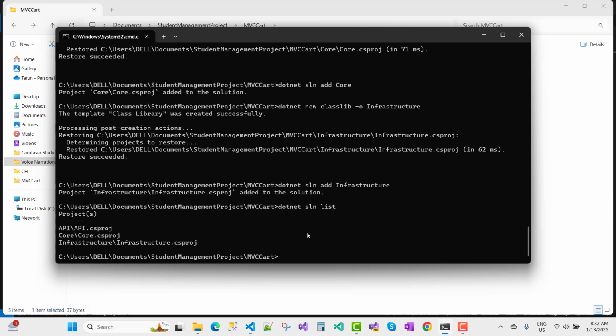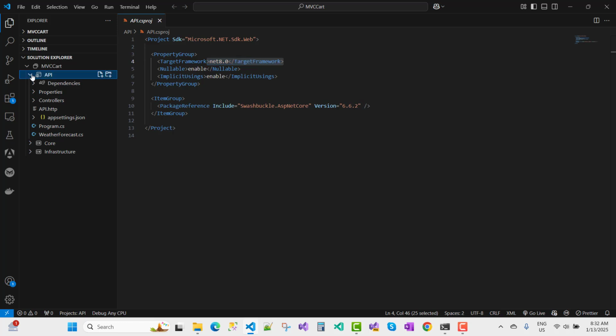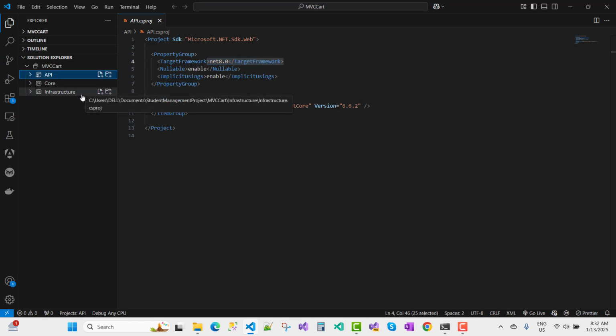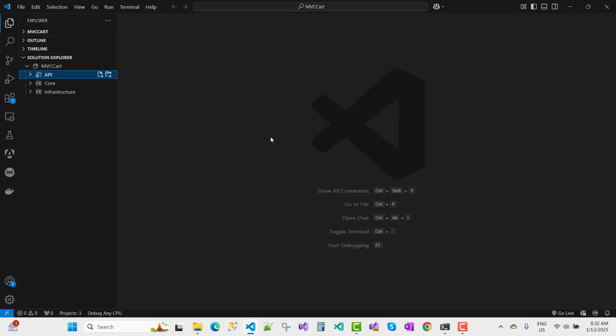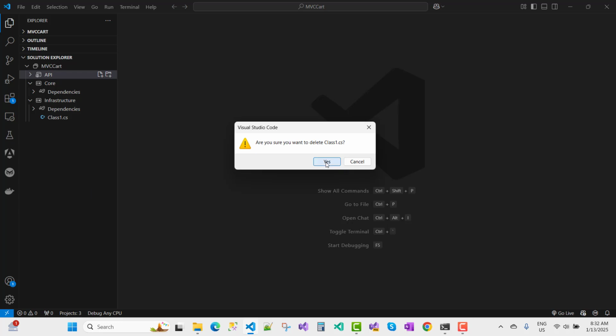So here we have 3 projects in the solution, that is API, core, and infrastructure. Okay, so open your Visual Studio Code, and here you can see we have a core project, infrastructure project, and the API project. Now I want to open the core project first, and here we have a Class1.cs file. I want to delete this file first. Now here we have an infrastructure file, so I want to delete the next one.